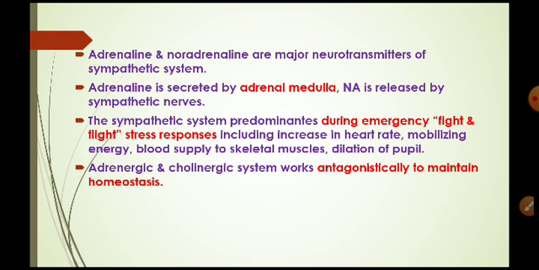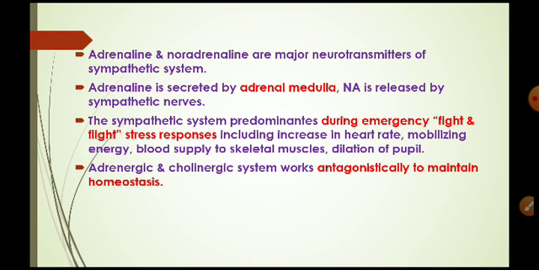Adrenaline and noradrenaline are the major neurotransmitters of the sympathetic or adrenergic system. Adrenaline is also known as epinephrine and noradrenaline is also known as norepinephrine. Adrenaline is secreted by the adrenal medulla. Noradrenaline is released by sympathetic nerves.